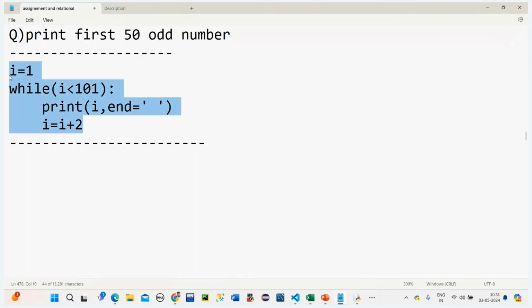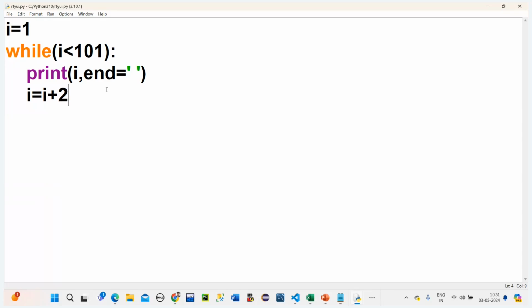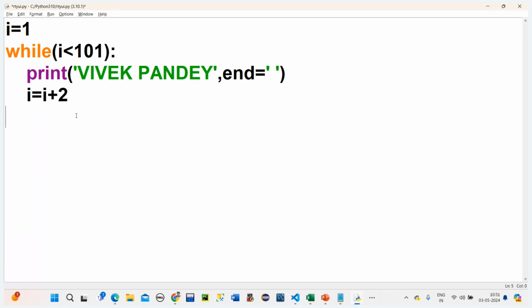Good. Now my third question. I wanted to print my name, or any string. Can we do that? Definitely. Let's see here. For example, in the place of I, if I write Vivek Pandey, now what happens?